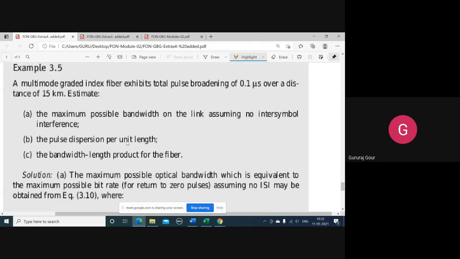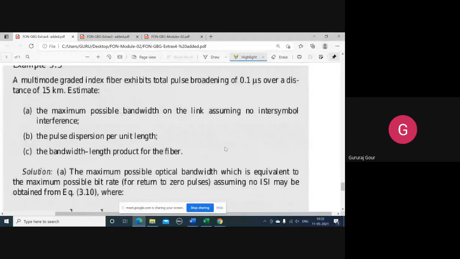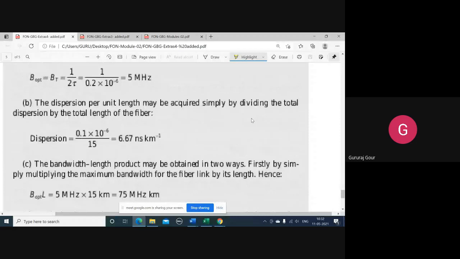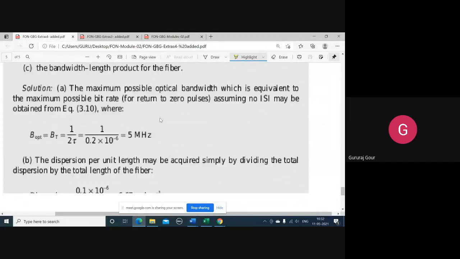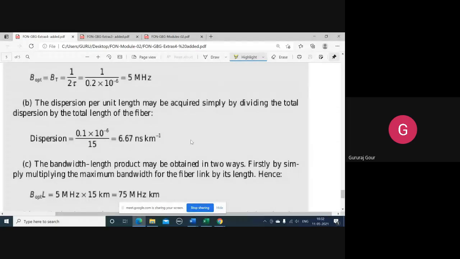Second one, the pulse dispersion per unit length. Pulse dispersion per unit length is given by this. He has given pulse duration 0.1 microsecond. Pulse duration, sorry, pulse dispersion per unit length means you have to divide the dispersion, how much dispersion is happening, pulse dispersion 0.1 microsecond, for every 1 kilometer.